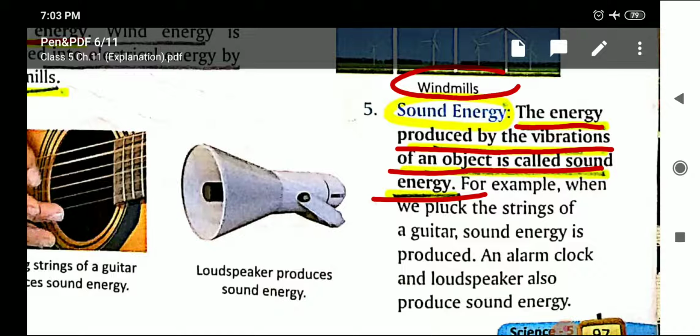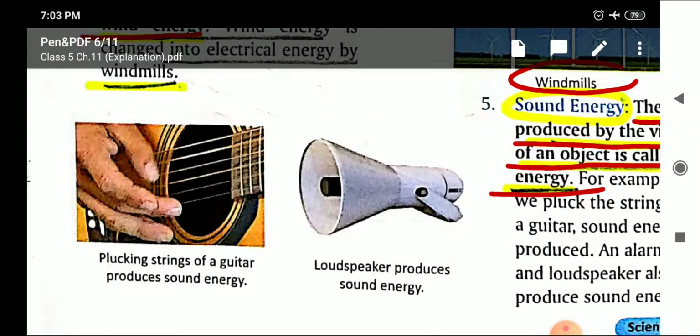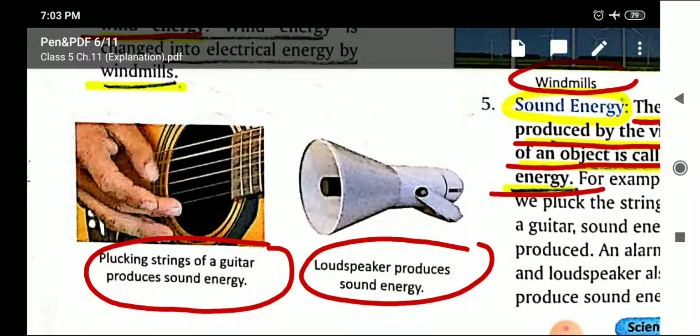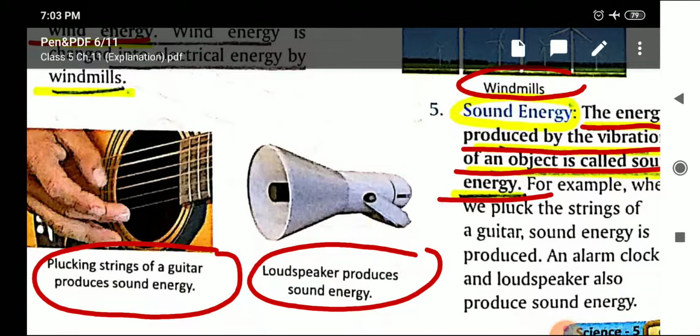For example, when we pluck the strings of a guitar, sound energy is produced. Which other instruments are there which produce sound? An alarm clock, a loudspeaker, they also produce sound energy. You can see here the pictures. Plucking strings of a guitar produces sound energy, and the loudspeaker also produces sound energy. The music instruments, whatever we have, the television or music instruments or loudspeaker, alarm clock, they also produce sound energy.